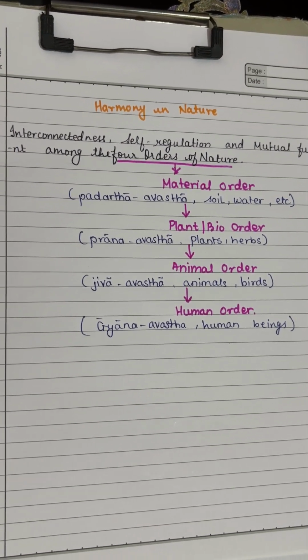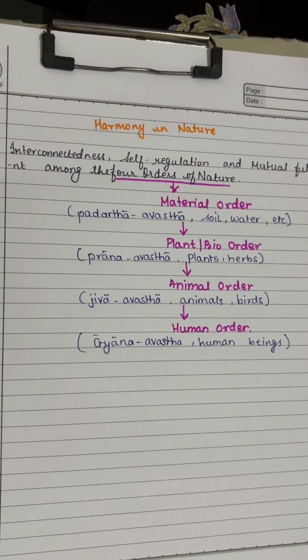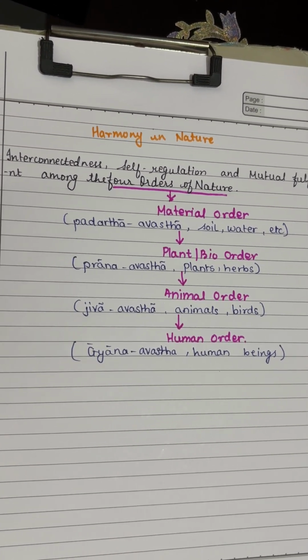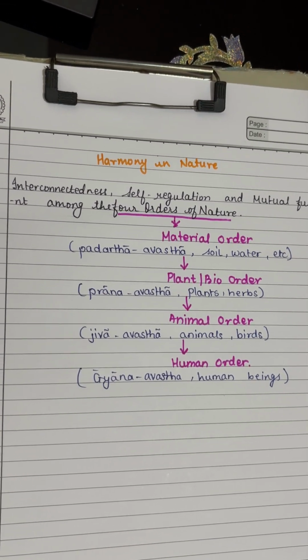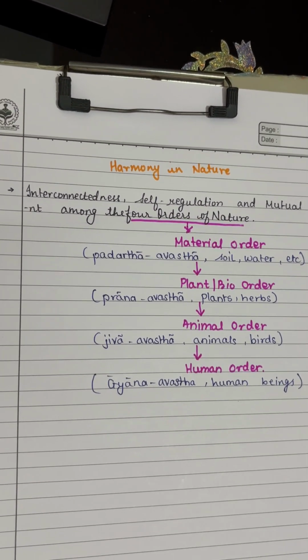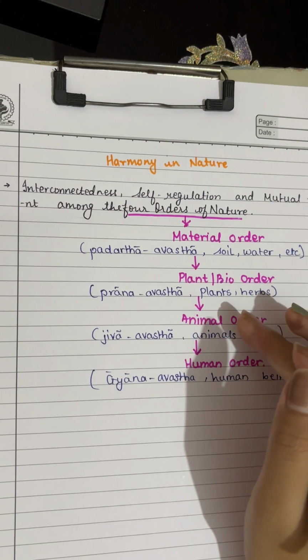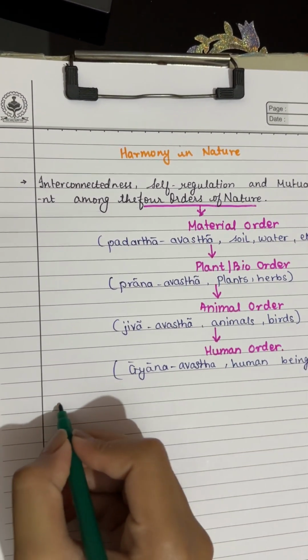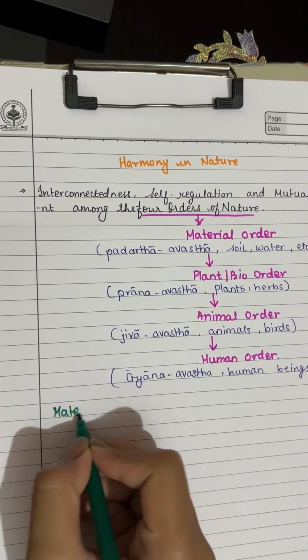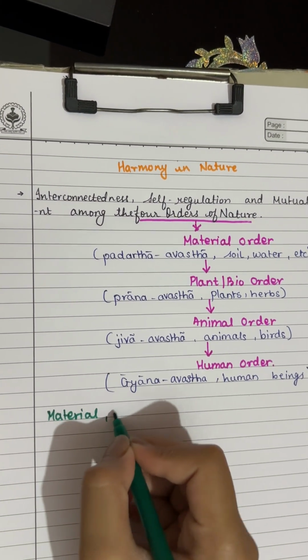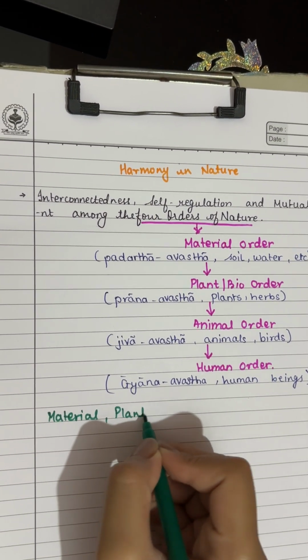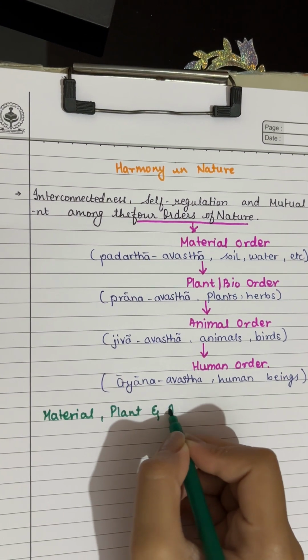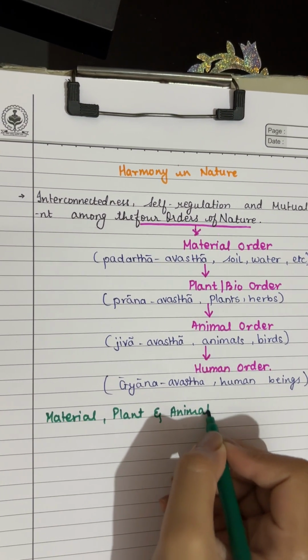Before diving into the topic, let's look at three groups, that is material, plant and animal.